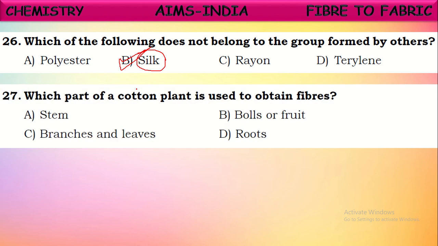Okay. Next one. Which part of the cotton plant is used to obtain fiber? That is balls or fruit. From this, cotton fiber is extracted. It is plucked by hand. From there, cotton fiber is separated from the seeds and then it is converted into fabric in different processes. But from the cotton plant, cotton fiber is collected from cotton balls or cotton fruits, as we call them.